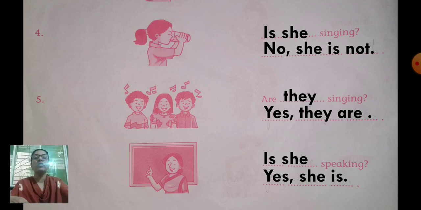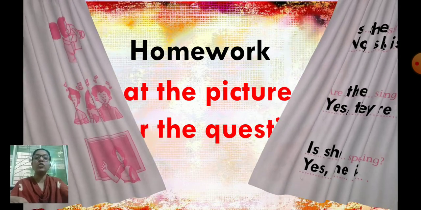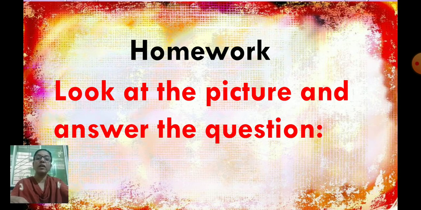This homework you are going to write in your home notebook. The homework is: look at the picture and answer the question. You have to answer in yes or no. So you have to write the heading question in your home notebook. You are going to write subject Active English, chapter number 27, and you'll write the heading: look at the picture and answer the question.